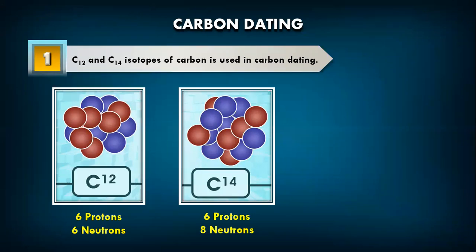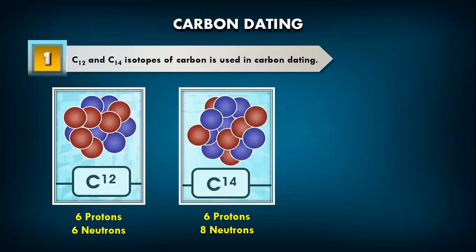Now in class 9 chemistry, we have already studied that there are two forms of carbon. We have carbon 12 and we have carbon 14. These are called the isotopes of carbon. Yes or no? Okay. Some basics of carbon dating you are already aware of, but here in class 10, we will try to understand how the carbon dating method is used to estimate the age of fossils.